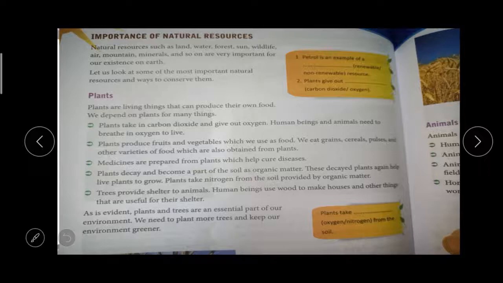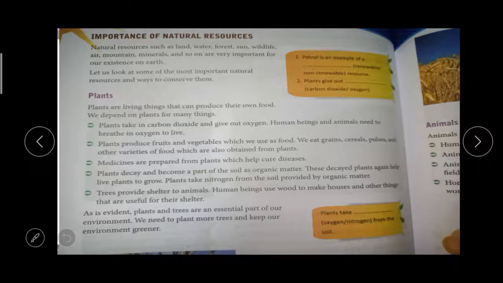First one is plants. Plants are living things, and they produce their own food, right? So we are depending upon the plant for fruits and vegetables. We are depending upon the plant for all aspects. We are getting fruits, vegetables and spices from that, then door, lock, bench, desk. The things we are using every day, we are depending upon the plants.